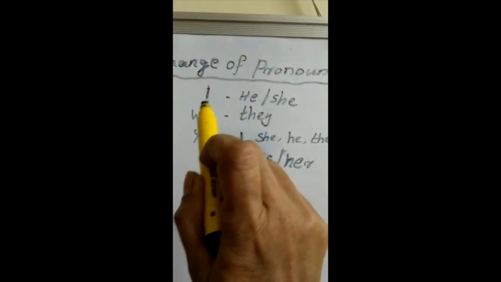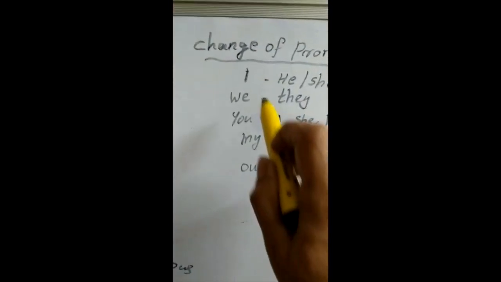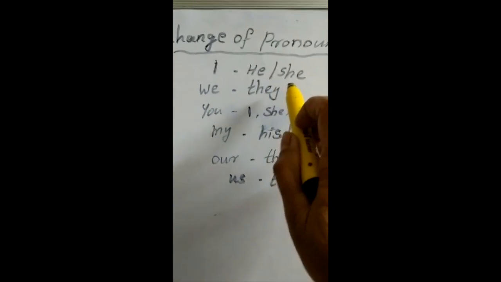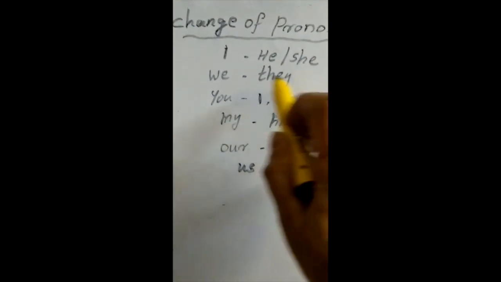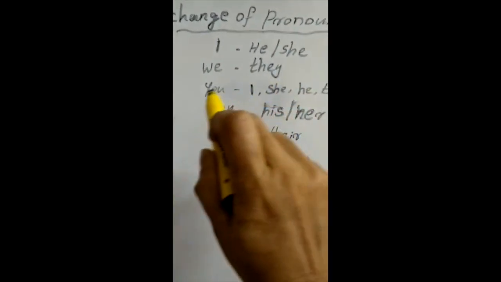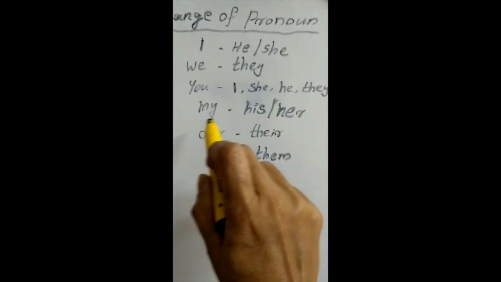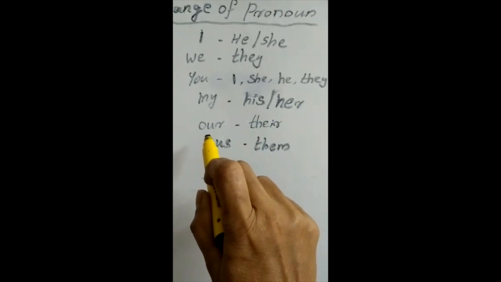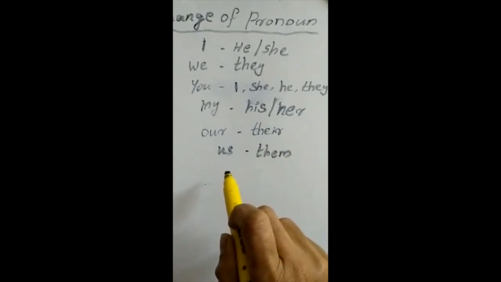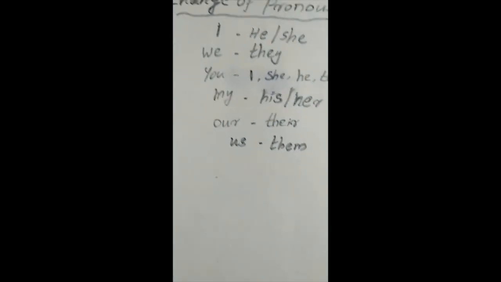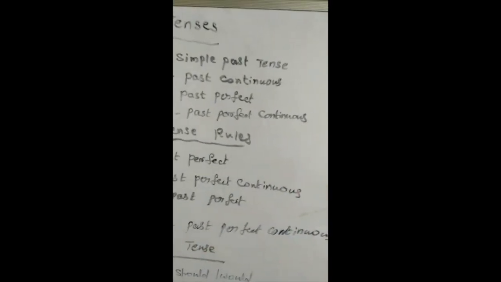Next, we are going to discuss the change of pronouns. "I" becomes he or she in reported speech. "We" becomes they. "You" becomes I, she, he, they. "My" becomes his or her. "Our" becomes their. "Us" becomes them. In the next session, we are going to discuss sentence making by applying these tense rules.